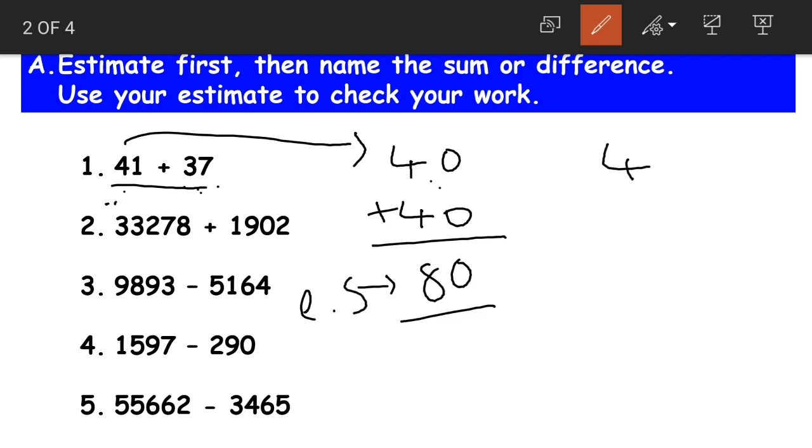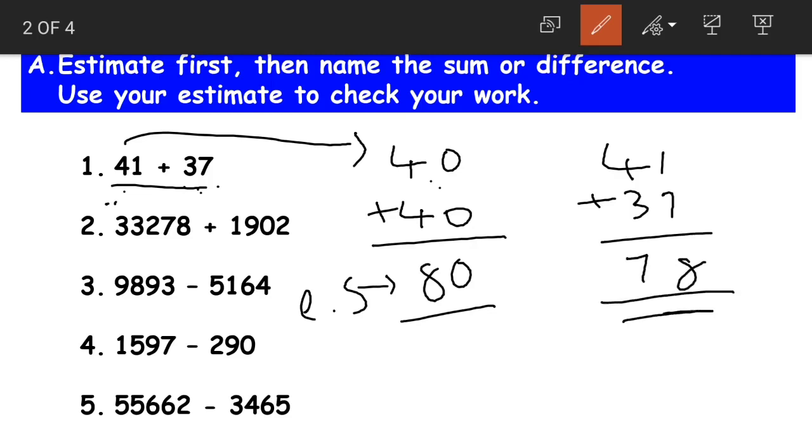What is this? This is our estimated sum. Now coming to the actual sum, 41 plus 37. 1 plus 7 becomes 8 and 4 plus 3 becomes 7. Yes, this is the actual sum and this is the estimated sum. 78 is very near to 80, so we can say that it is a reasonable estimate. What is it? It is a reasonable estimate. That means it is a good estimate.